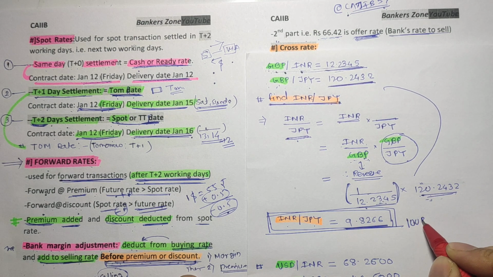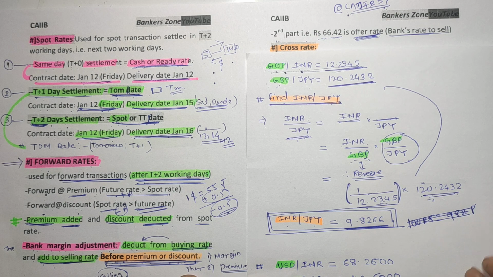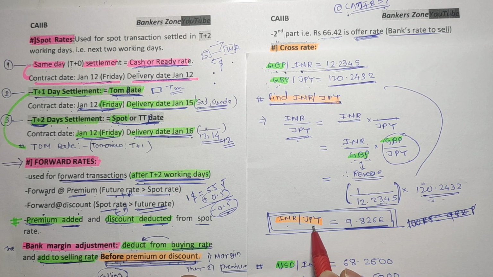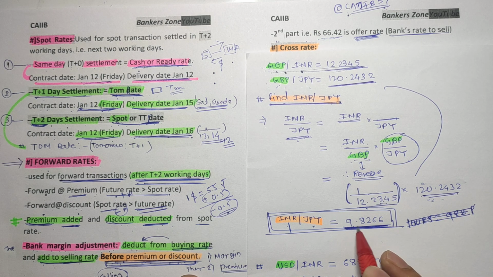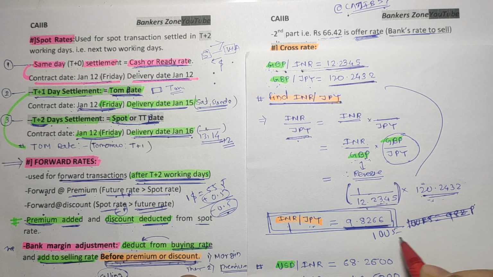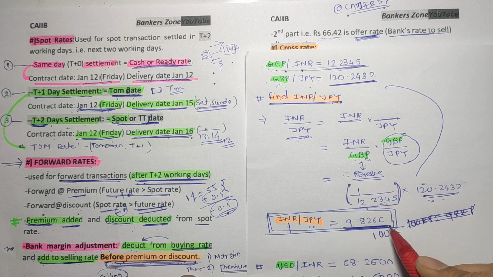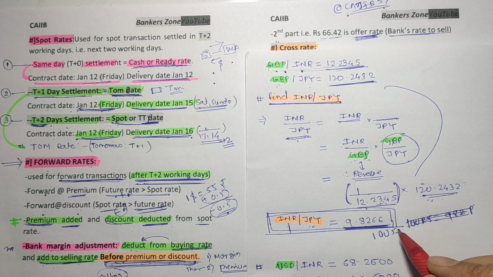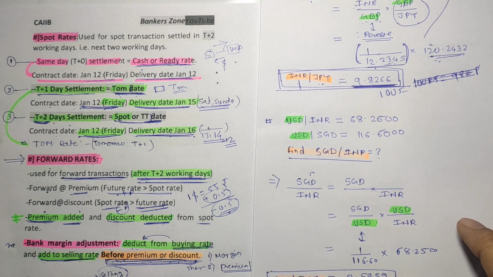Or we can say for 100 rupees it is 982 Japanese yen. Actually we calculate Japanese yen only in units of 100, but in the case of Indian rupees we take it as 1 Indian rupee is 9.8266 Japanese yen, or for 100 rupees you can just multiply by 100. For 10 rupees it is about 98 Japanese yen. So in this fashion you can solve. Just remember this, and we will go to the next numerical. Here also you can solve.